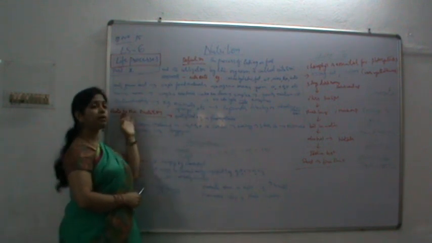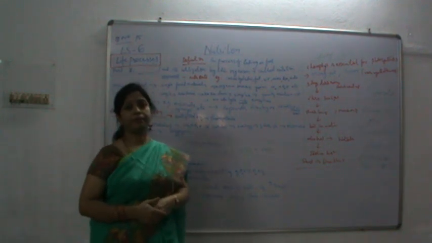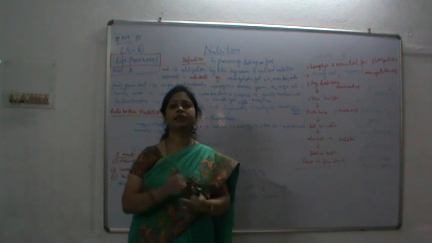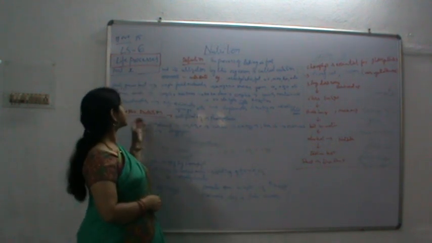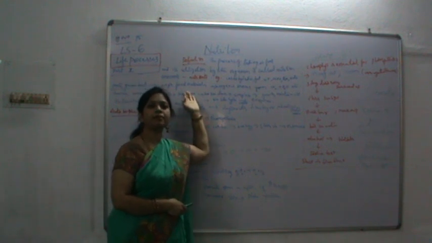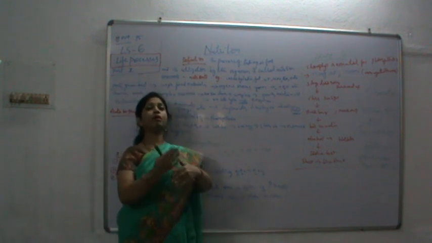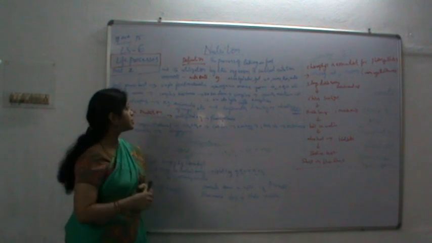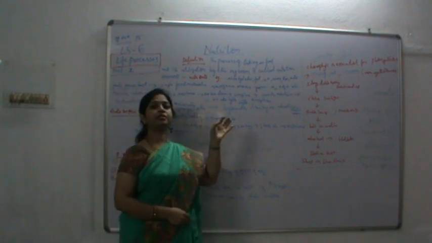Okay. Now some of the organisms go for the complex variety of nutrition. What is the complex type? They take up complex substances. They won't take up simple or inorganic substances. They take up organic or complex substances which are broken down into a simpler form.